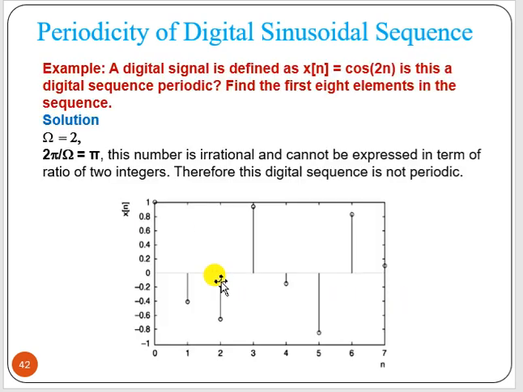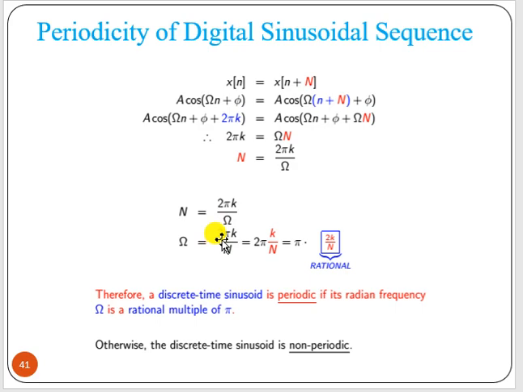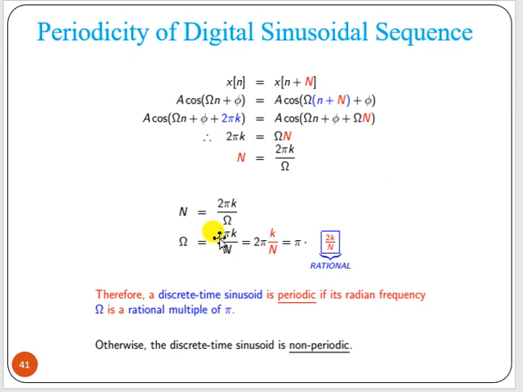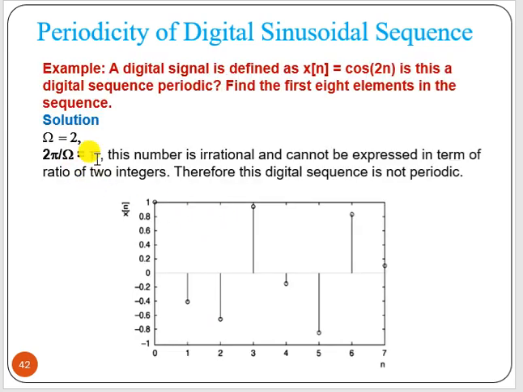So let us take one example. Say the signal is x[n] equal to cosine of 2n. That means cosine of omega n, where omega is nothing but 2. Now if omega equals 2, then 2 pi by omega, that is N by k, equals pi. Now pi is an irrational number, so this is not a periodic signal. And this is the corresponding plot.